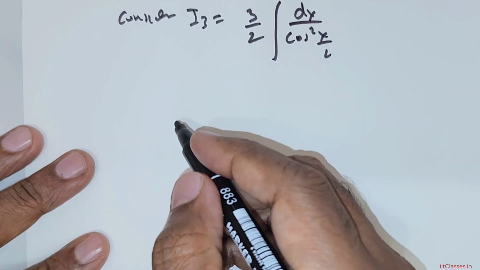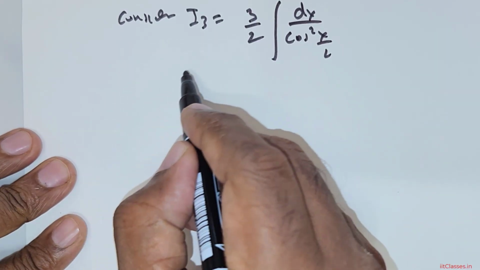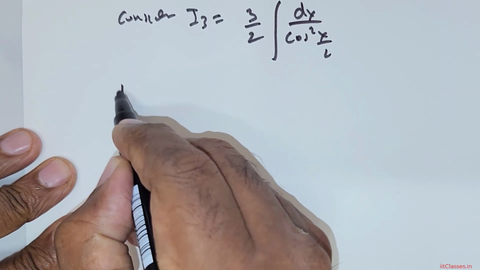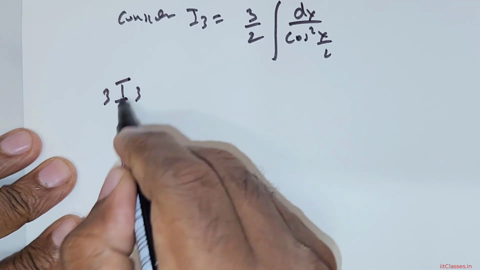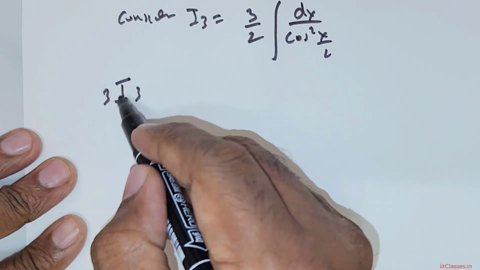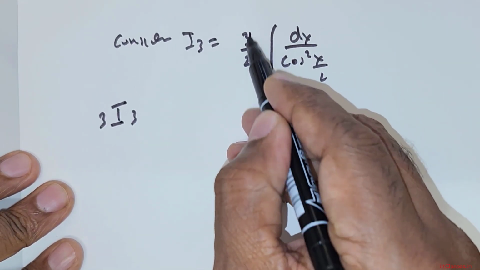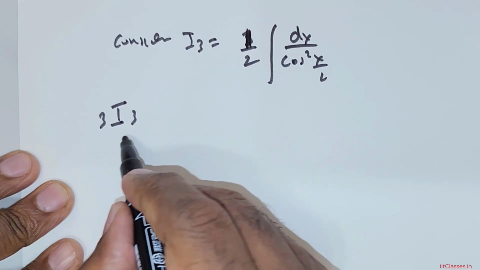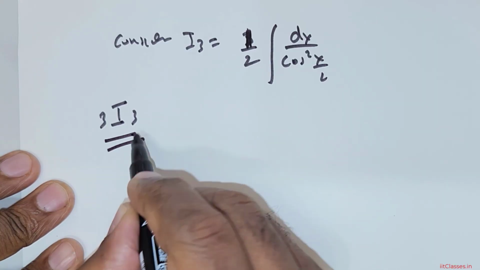Now actually, if you remember, in the last case we treated it like 3 times I3. So obviously in this case we will just have 1 over 2 there, because we took the system as 3 times I3.